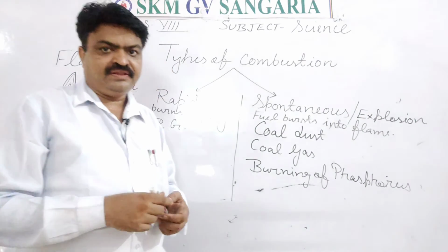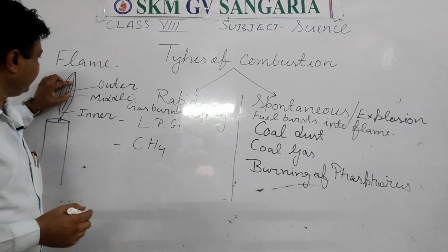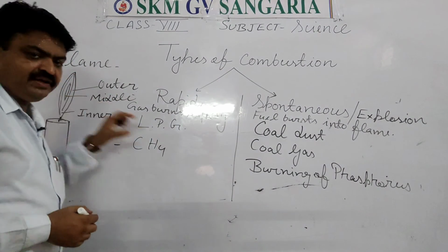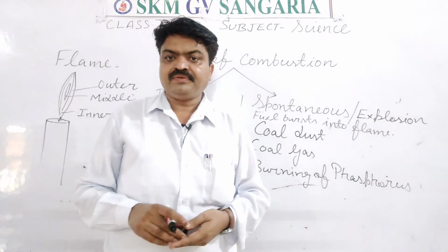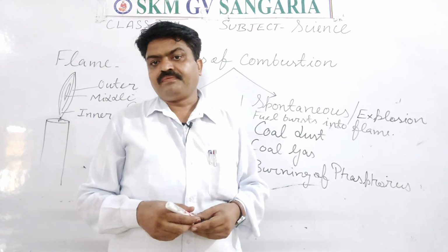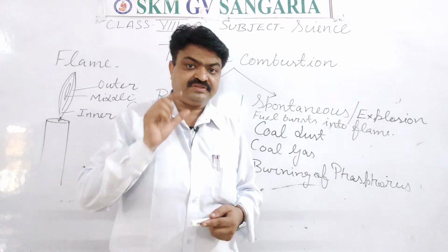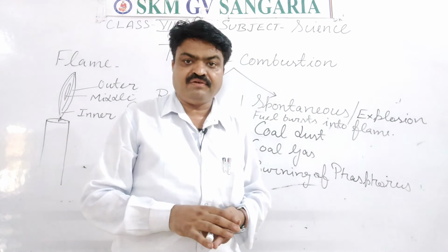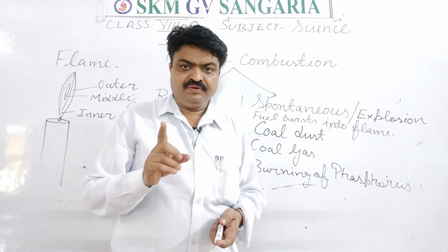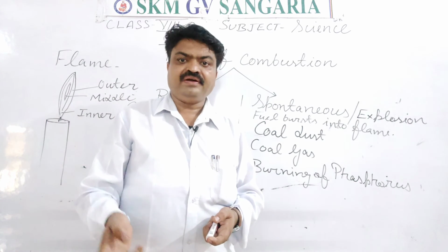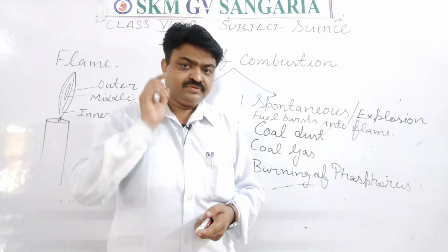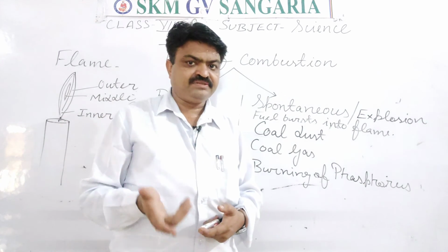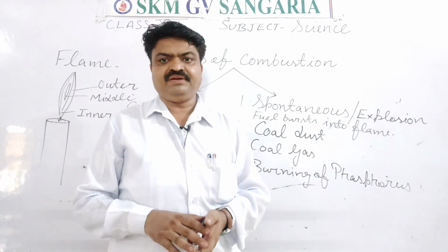The outer layer has blue color, the middle layer has red color, and the inner layer has yellow color, student. So these are the 3 colors found inside the flame: blue, red, and yellow. So it is about the flame, and vaporized burning is known as flame, student.